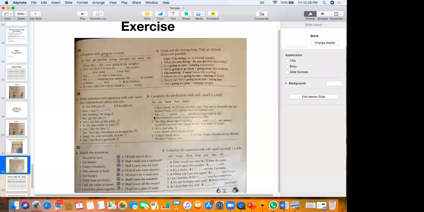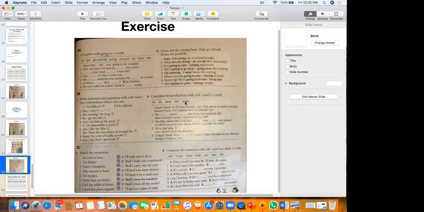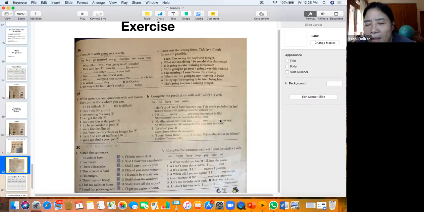No film about the Civil War will ever make any money. No film about the Civil War has ever made any money.